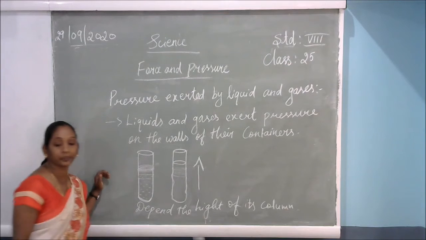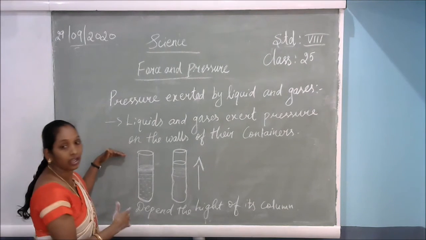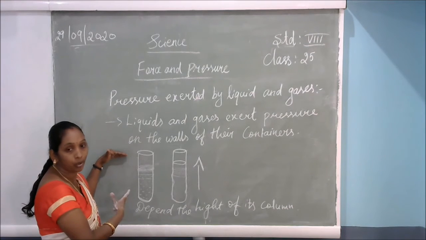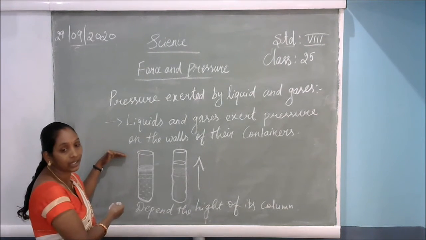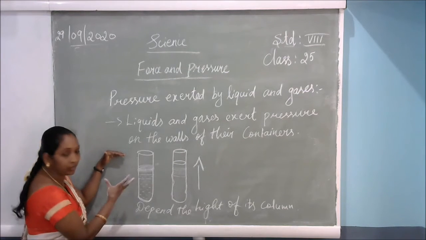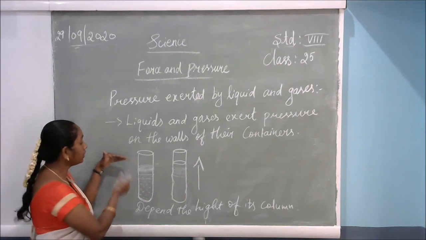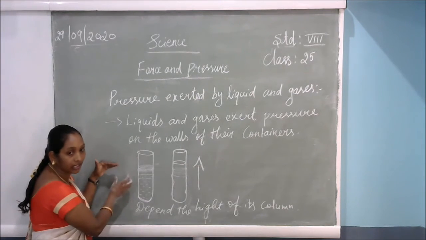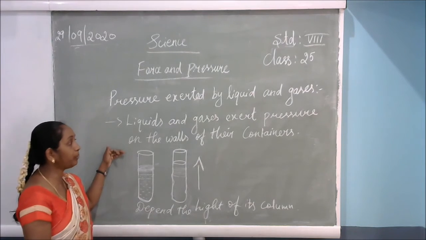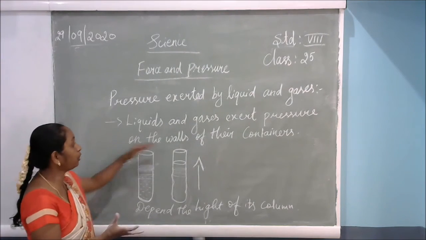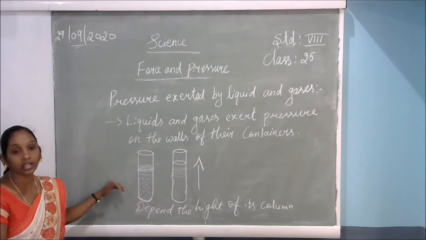water. Take a water bottle. You fill the water in it to a certain level, and then where the liquid is, you press that water bottle. What will happen? Where you are pressing, that place will become small. The size and shape will change. That place's liquid will rise to the top of the water bottle. So the pressure is shown on the walls of the containers, and this depends on the height.